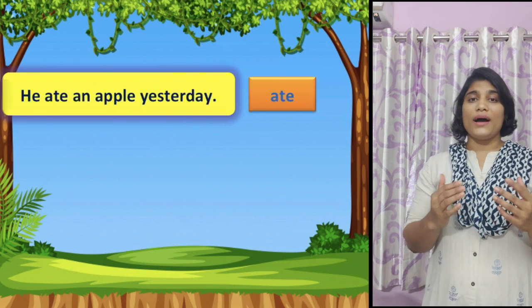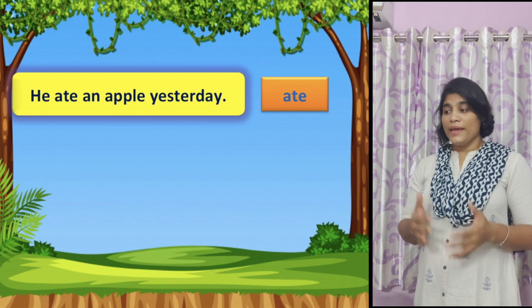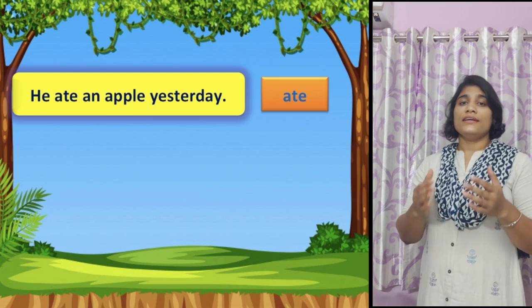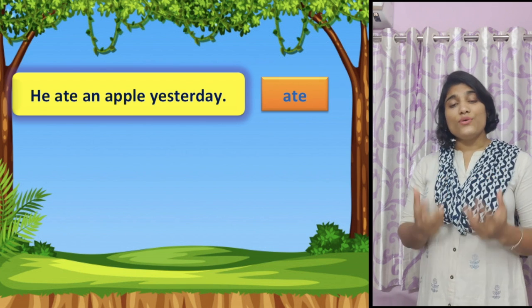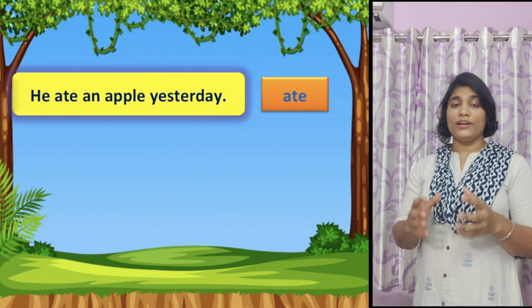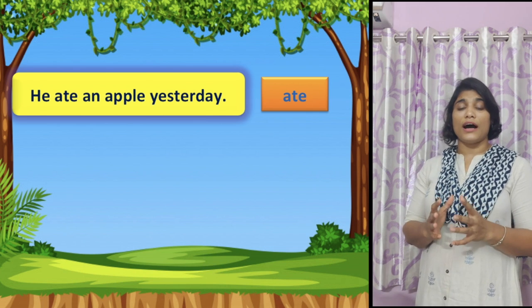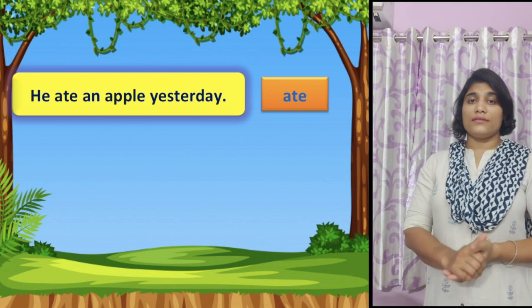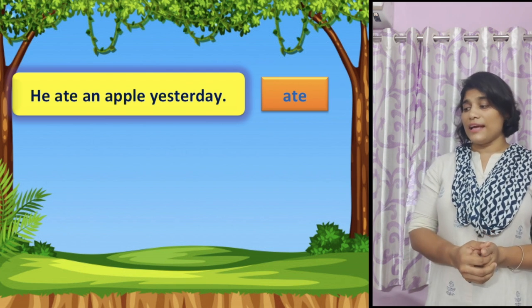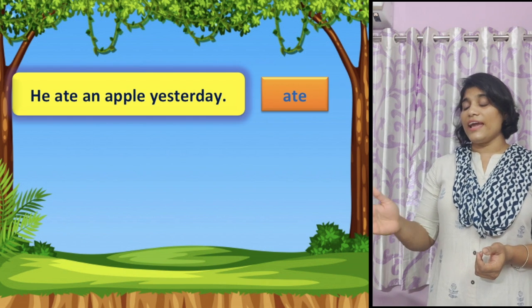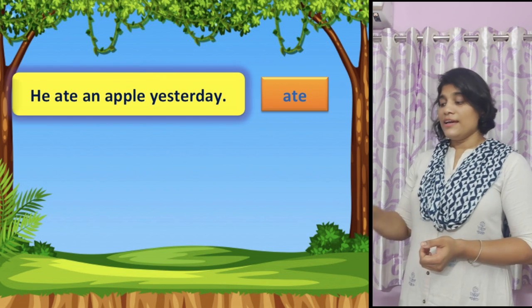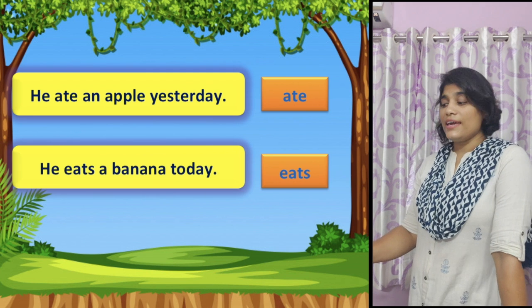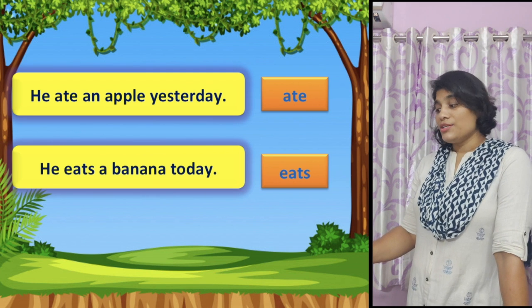Now, why do I tell you that story? In this story, you find the verb eat is used in different forms. When the sentence was something like, he ate an apple yesterday, then we find he eats a banana today.